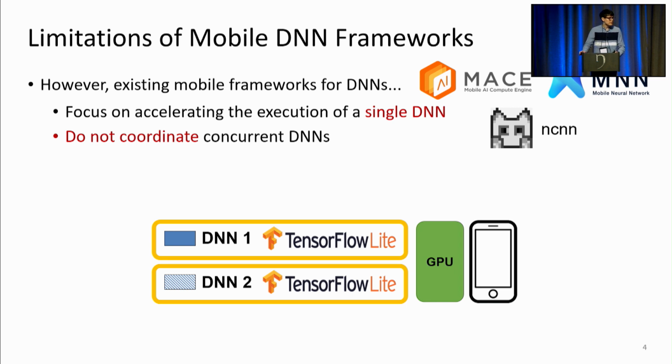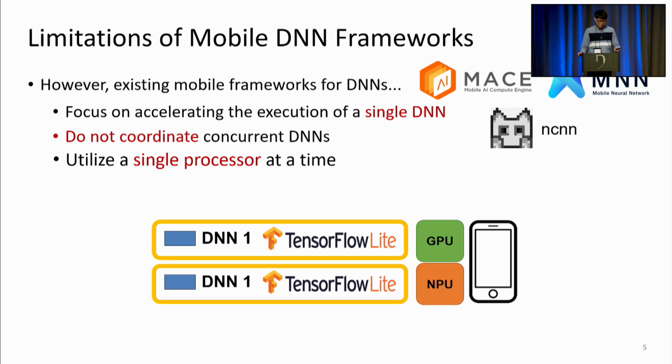Also, if the two DNNs happen to use the same processor, such as the GPU, then we cannot avoid processor contention. And this is especially evident in multi-application use cases, where individual app developers may designate the same processor when running their DNNs in their own apps. And also, there is the problem of only utilizing a single processor at a time.